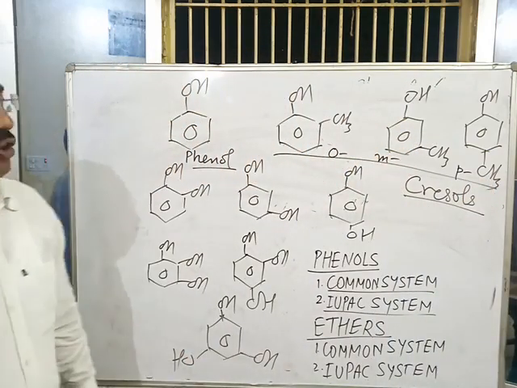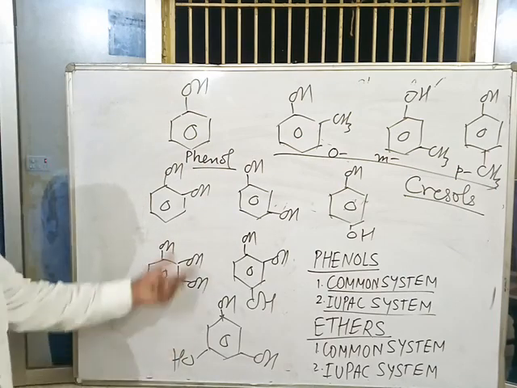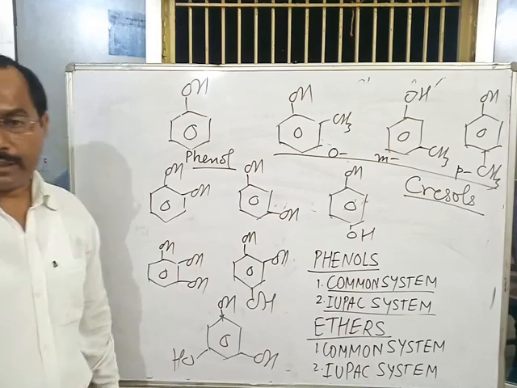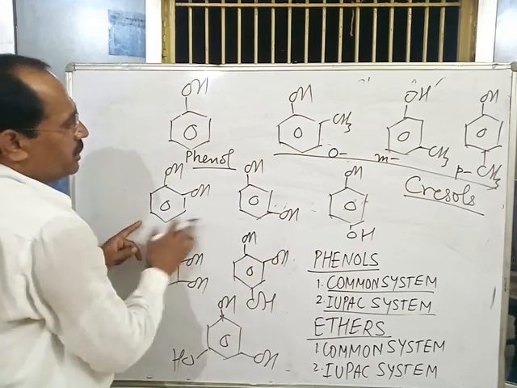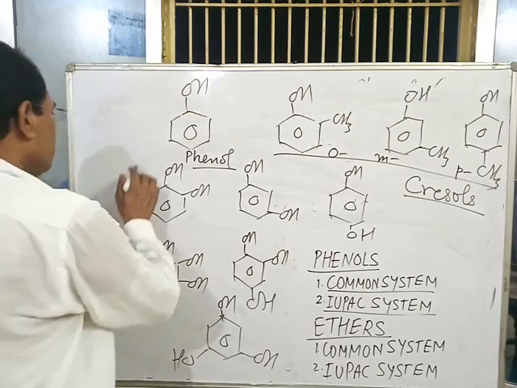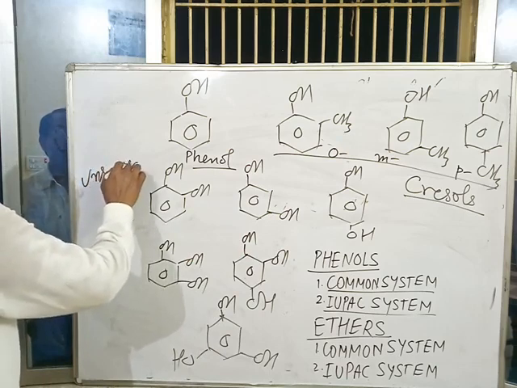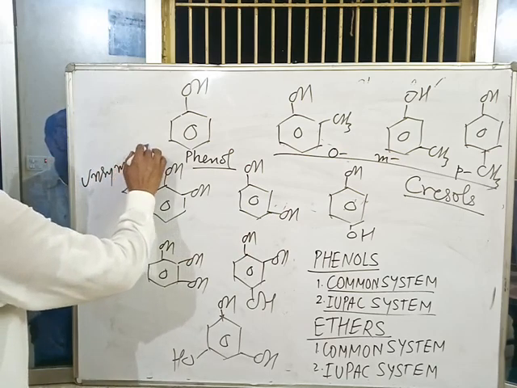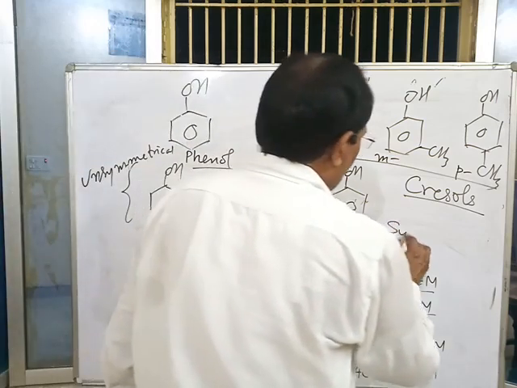These are monohydrate phenols. In case of dihydrate phenols, dihydrate phenol may be symmetrical or unsymmetrical. First two members, these two dihydrate phenols are unsymmetrical phenols. This is unsymmetrical. And this is symmetrical.